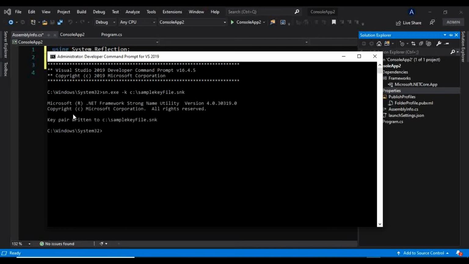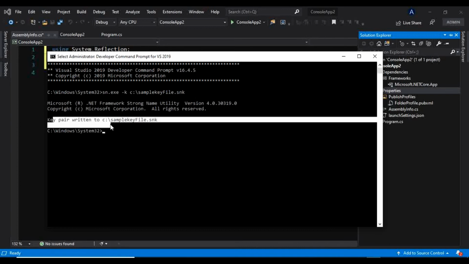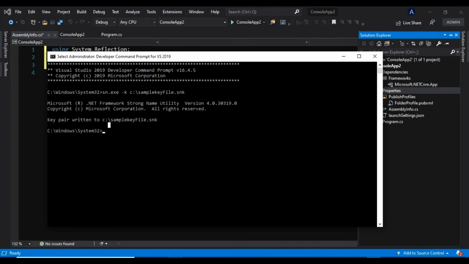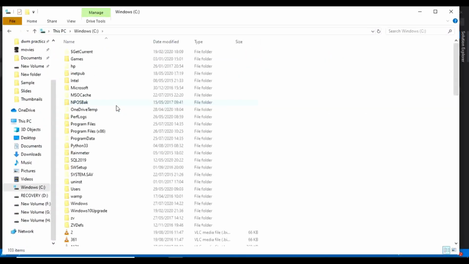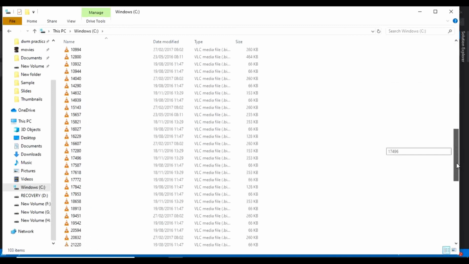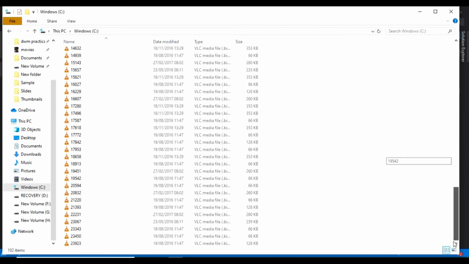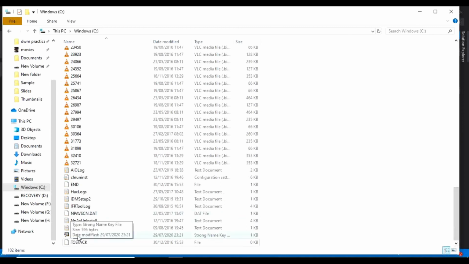And as you can see, key pair written to C. We will find that. I will just go to C, and you will find that file here somewhere. As you can see, here it is, sample key file.snk. This is the file we have created.